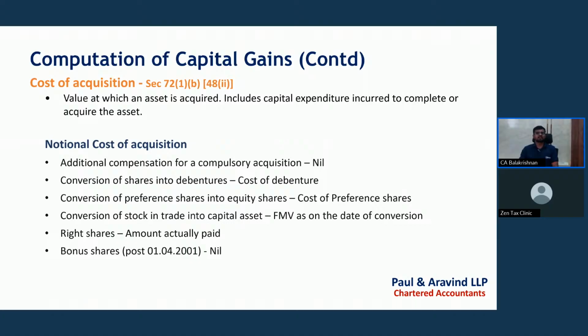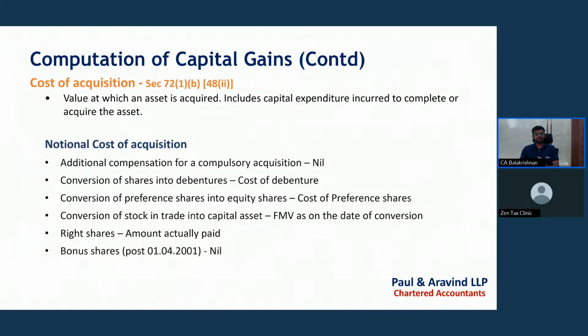What are the cases? The first one is additional compensation received for compulsory acquisition. If compensation is received, then it will be taxed under income from capital gains. If we have approached the court and we are receiving additional compensation, then such additional compensation needs to be taken as full value of consideration. For cost, we need to reduce the cost, right? So for cost, we can take it as nil because we have already reduced the cost when the original compensation was received.